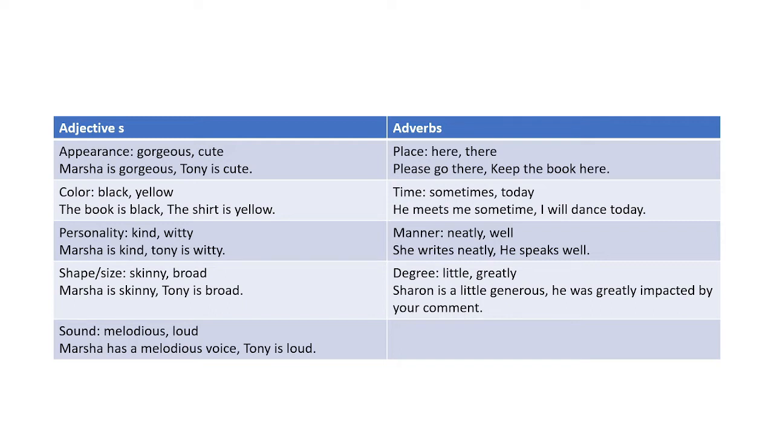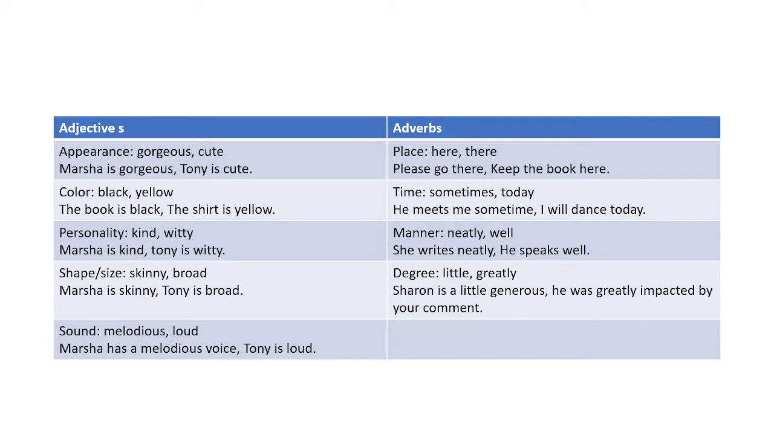Here we have kind and witty. Marsha is kind. So how is Marsha as a person? Tony is witty. How is Tony as a person? Let's move below. Shape, size: skinny, broad. Marsha is skinny. How is Marsha to look at? And Tony is broad. How is Tony to look at?